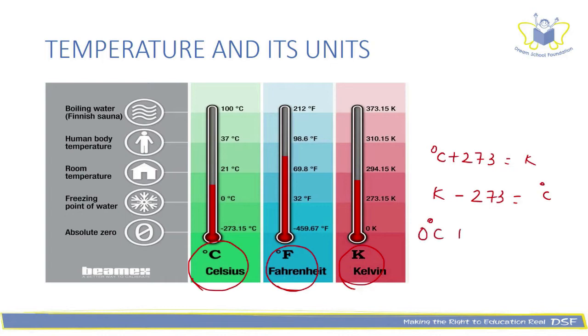For example, if you add 273 to 0 degrees, you're going to get 273 Kelvin. You can look at some of the temperatures that is given here, and you can see that 37 degrees Celsius or 98.6 degree Fahrenheit or 310.15 Kelvin are all the same.